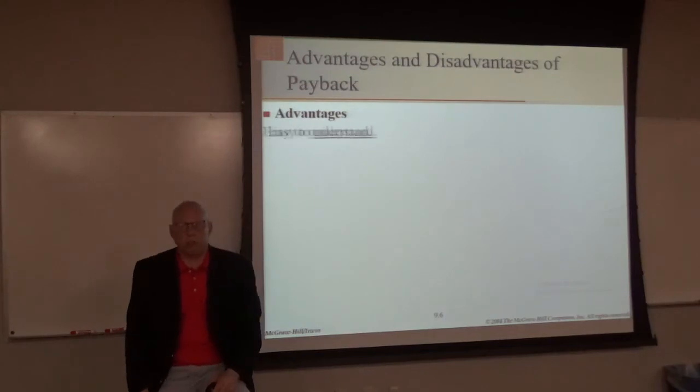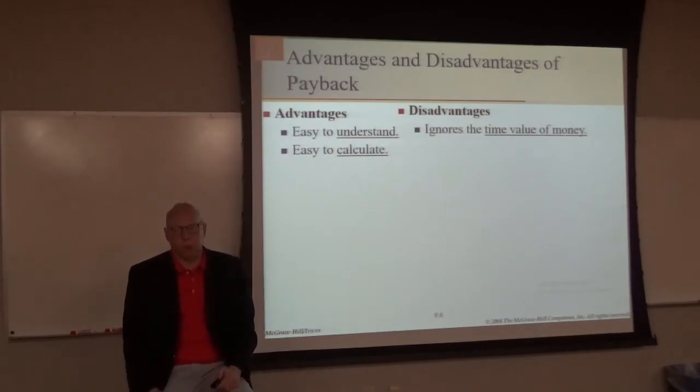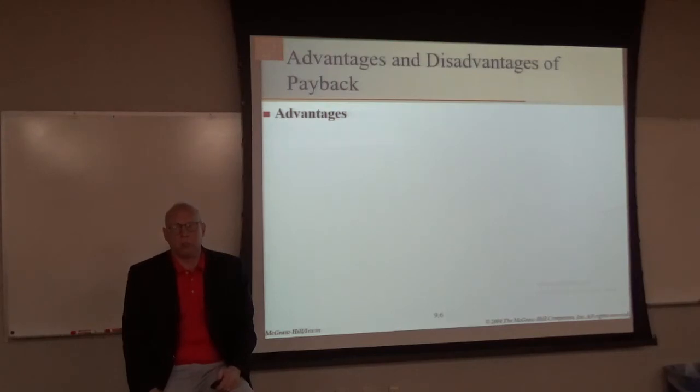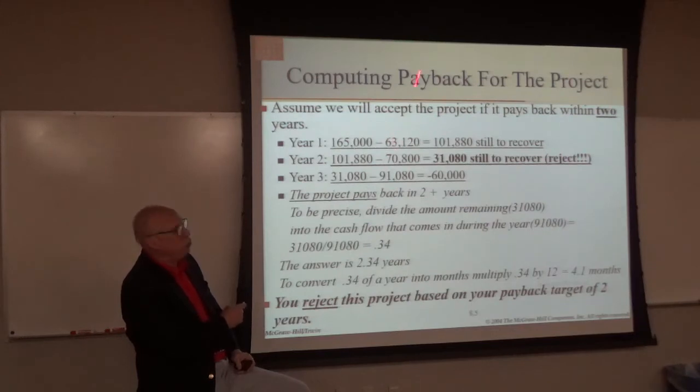So the advantages of the payback method are that it's really easy to understand and easy to calculate, but the disadvantages are that it ignores the time value of money. Now, we could introduce the time value of money into this model, but it still misses a couple of things. So let's look at this. What if we found the present value of this, and the present value of this, and the present value of this? We could introduce the time value of money, and it would take longer than 2.34 years to recover, okay?